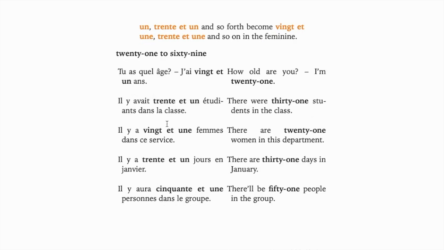So for example, il y a 21 femmes dans ce service. There are 21 women in this department. Is it clear? It depends on the gender because it's un and une. This problem does not arise with deux, trois, quatre, cinq because they are the same.